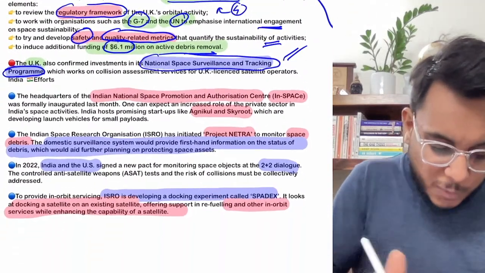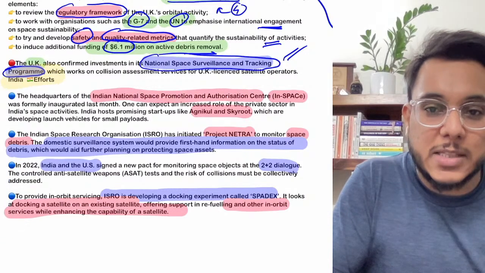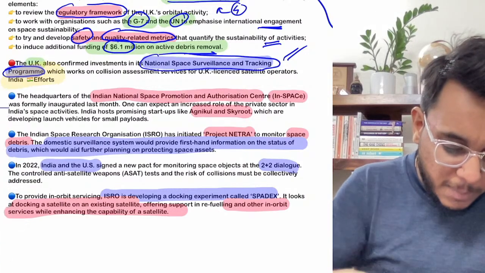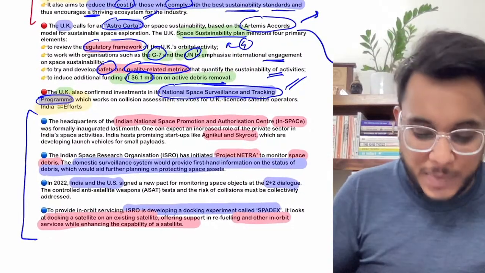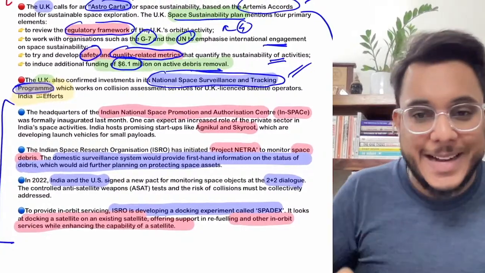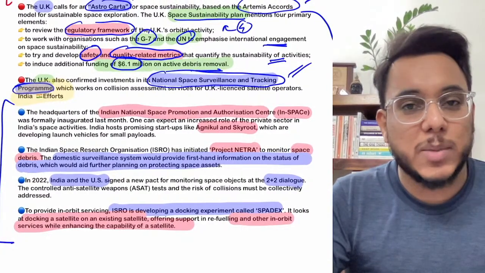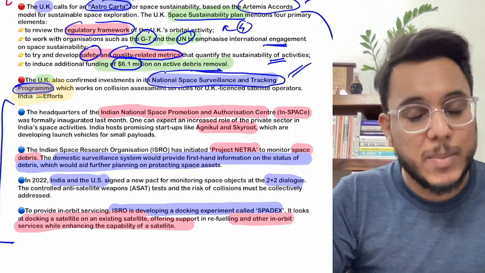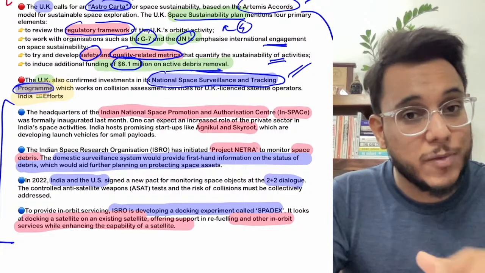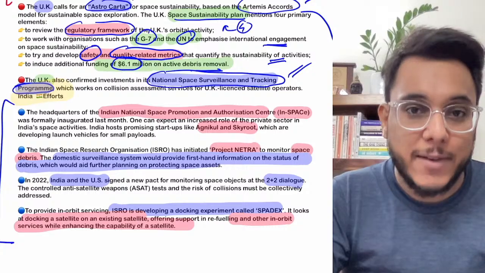Now guys, let's see what India's efforts are, what India has done in this particular direction. So all these blue points, these are India's efforts in the space sector. Number one, first of all I'll tell you guys, in 2020 the government came out with the Atmanirbhar Bharat Abhiyan package, under which the government proposed that the space sector of India will be liberalized. Space sector of India will be opened for private players.